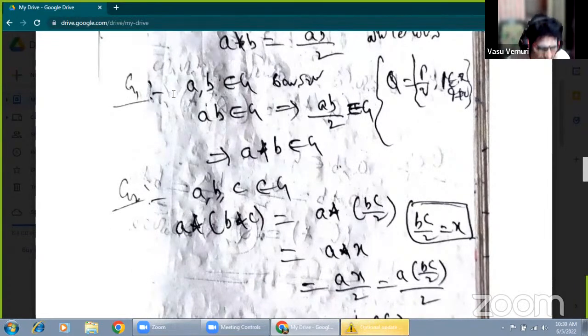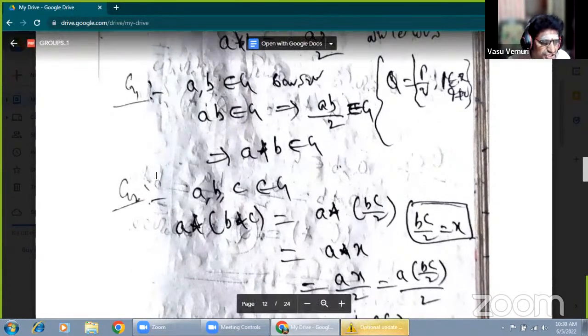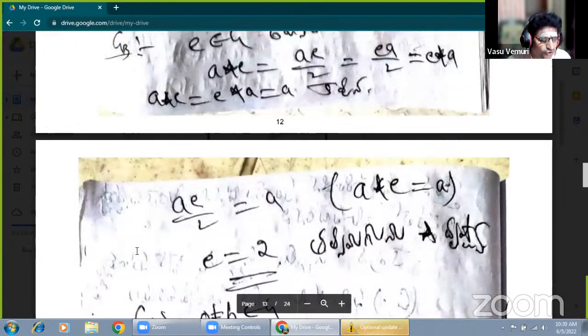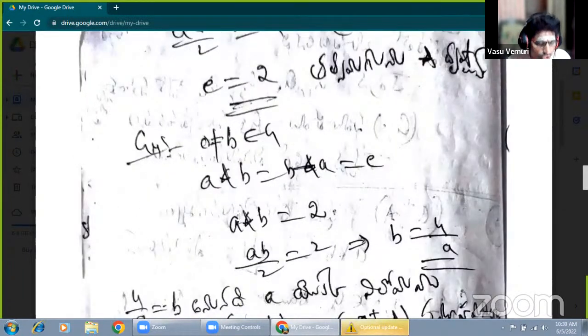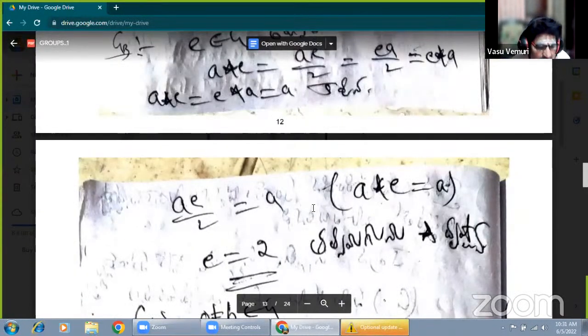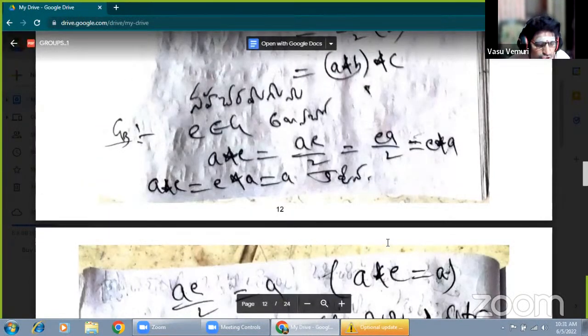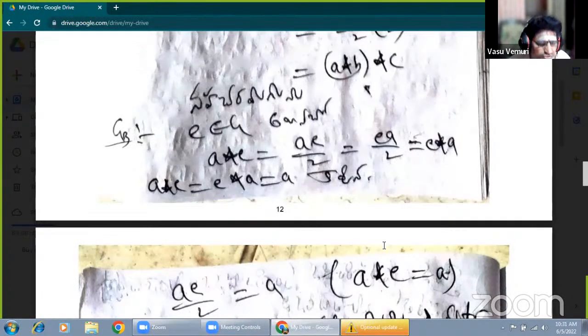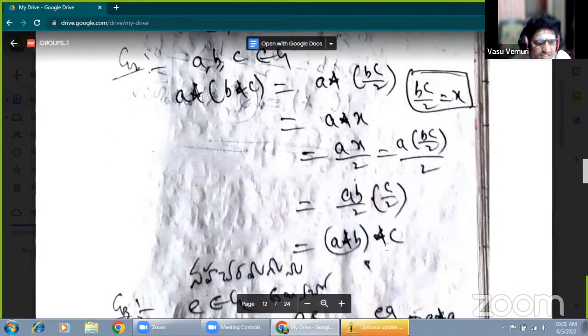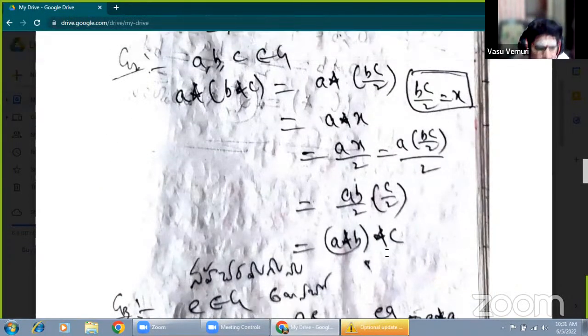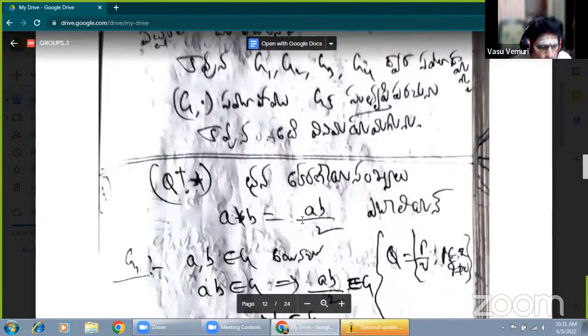Now, first of all, to form a group means G1, G2, G3, G4. There is no difference between Telugu medium and English medium, especially in mathematics. The data must be explained in English medium, there is no doubt. Here the notes are in Telugu medium, and some other terms are also in Telugu medium for the Telugu medium students' purpose. Okay, no problem.